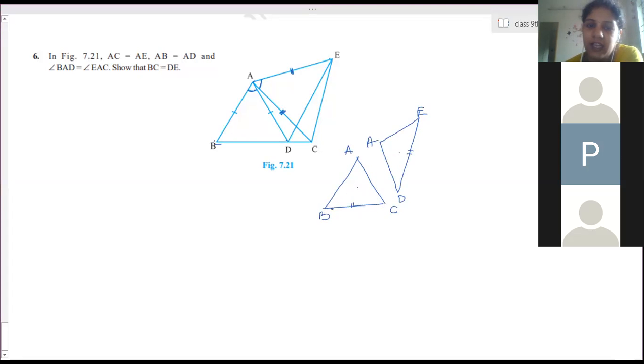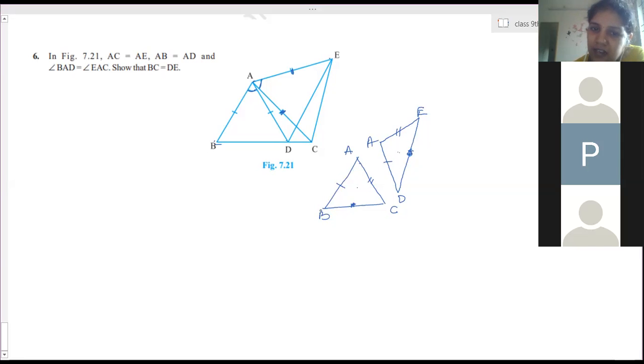In that, we know AB and AD are equal, AC and AE are equal. BC and DE we have to show equal, so we have to show the congruency between these two, right?